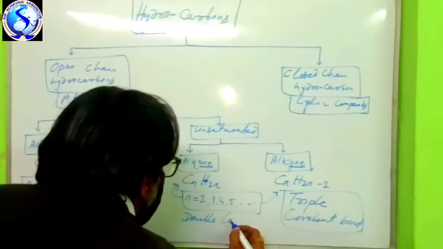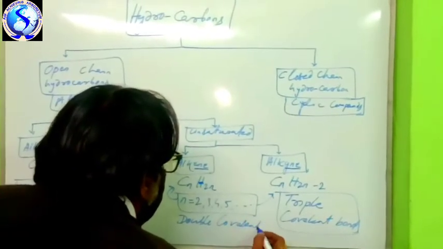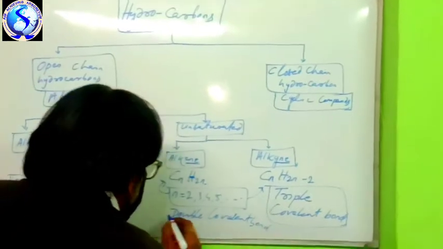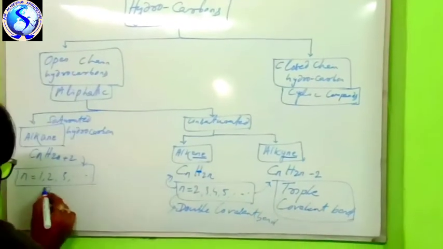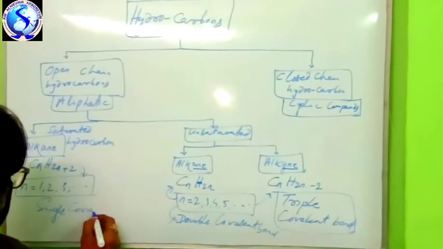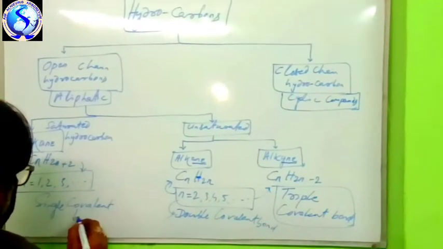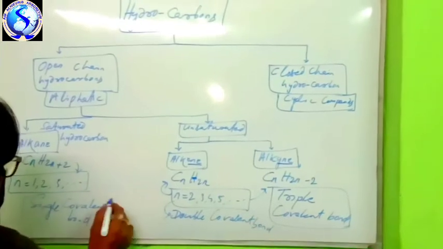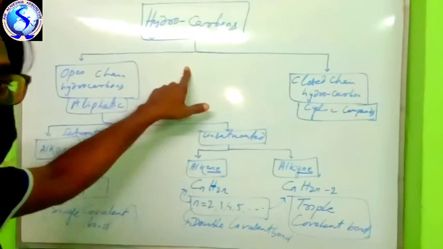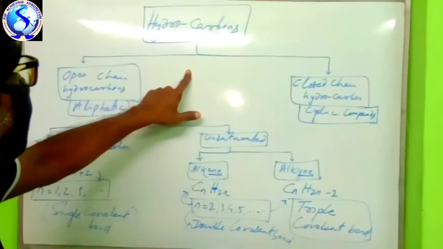And here, a single covalent bond. This is the basic idea of classification of hydrocarbon.